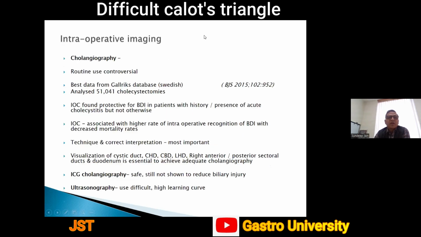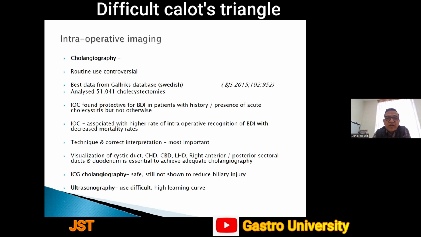The role of intraoperative imaging, cholangiography: the routine use is controversial. In more than 50,000 cholecystectomies which were analyzed, IOC was found protective for bile duct injury in patients with history or presence of acute cholecystitis, but not otherwise. IOC is associated with a higher rate of intraoperative recognition of bile duct injury with decreased mortality rates.